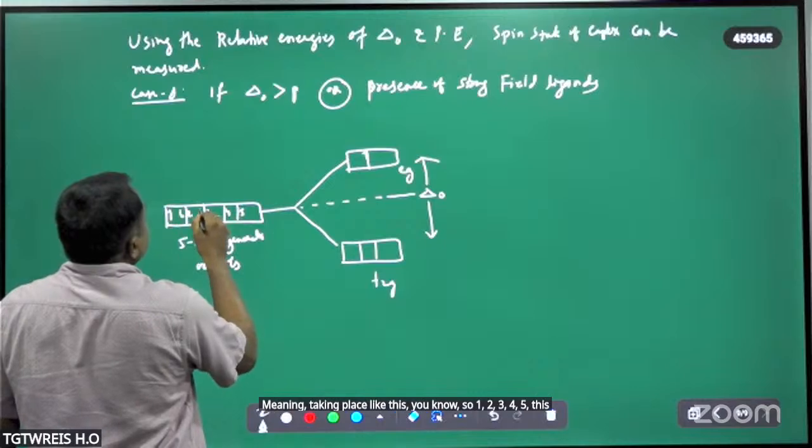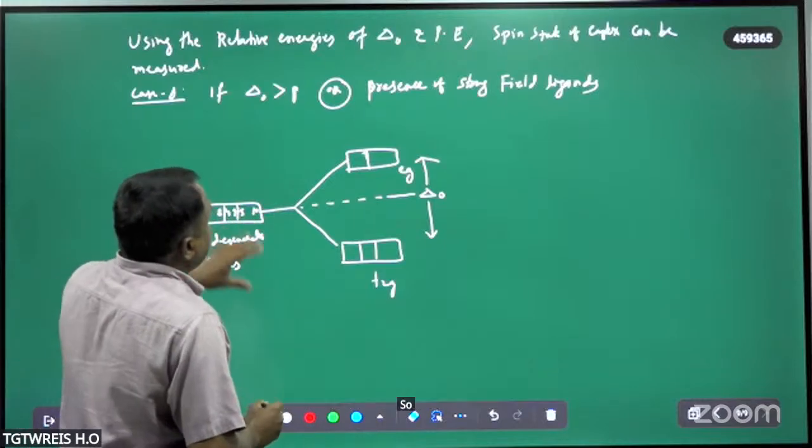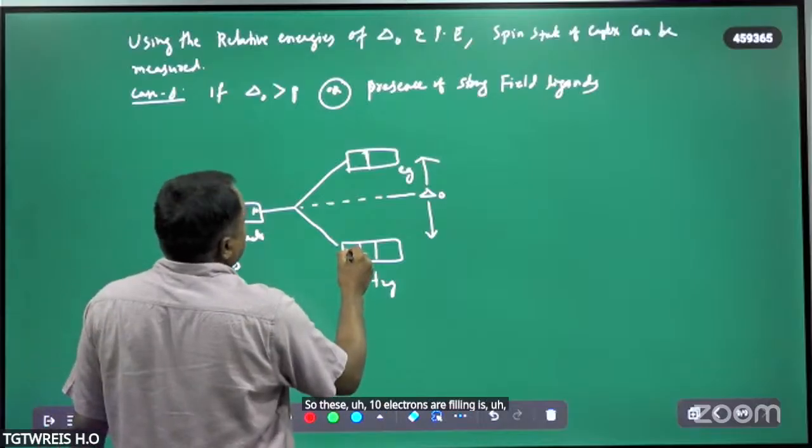This is the sixth one. This is the seventh one. This is the eighth, ninth, 10th. So these 10 electrons filling is taking place like this only.